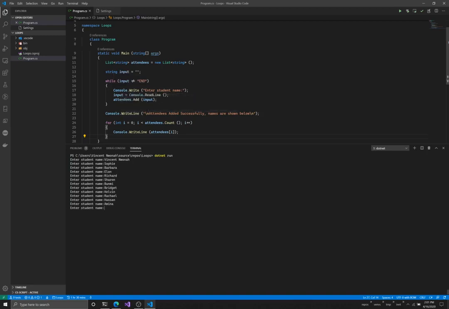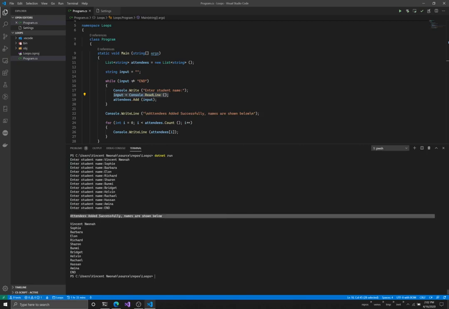We haven't told our loop when to stop. So if 200 people come to our class, 200 people are going to type in their names, and then at the end of the day, when the teacher is ready to leave the class, he's simply going to type END. And remember what we're saying is, run this loop until the input becomes end. So let's see what's going to happen now. I type end and I hit enter, and immediately our code is done executing. It says attendees added successfully, and it prints out all of them.